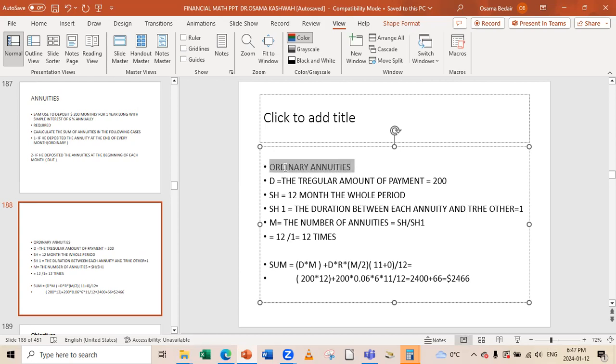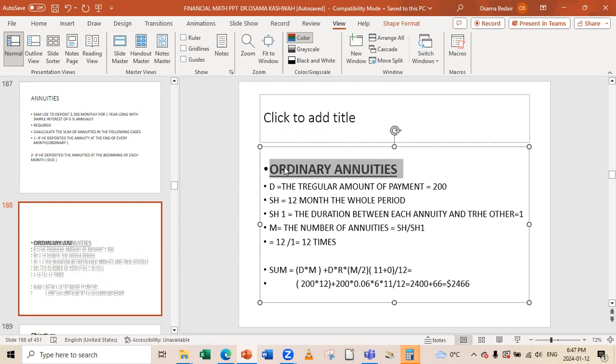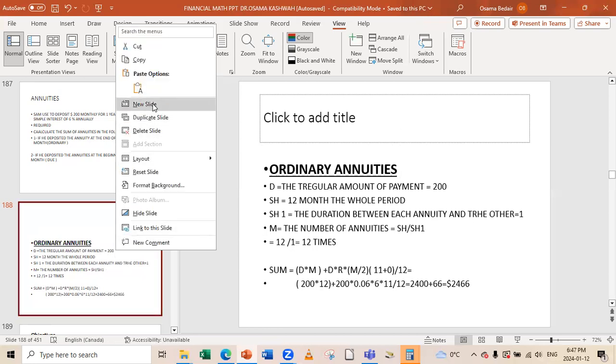How about if I want to go now into the due ones, or annuity due, which is at the beginning of each period? The ordinary one is at the end of each period, and the other one will be at the beginning of each period. Let's go now and see what we will do.